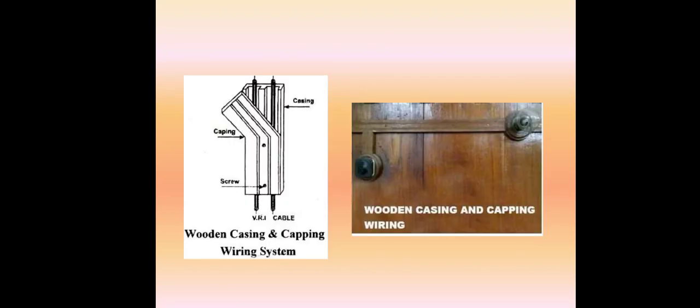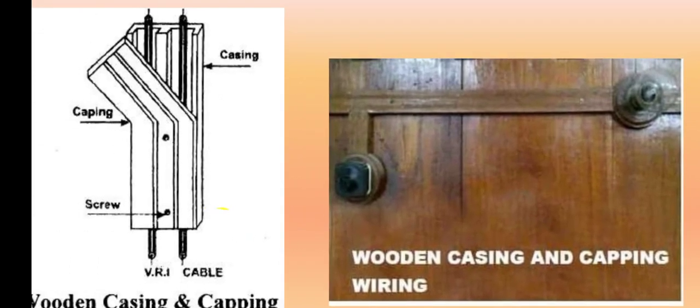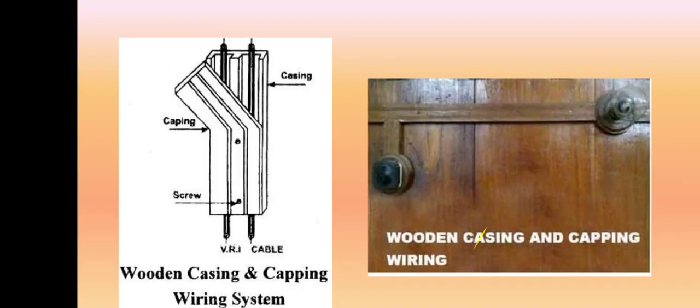You can see here an example of wood casing wiring. There is a wooden box. There are two connectors placed inside. You can easily understand it from the diagram. There is a casing, then there are two conductors passing inside the casing. Then there is a closure of the casing with the wood. You can see these types of wiring in your old homes.